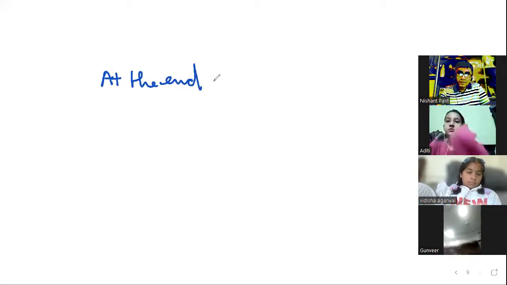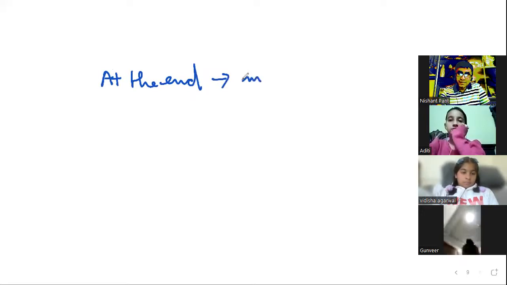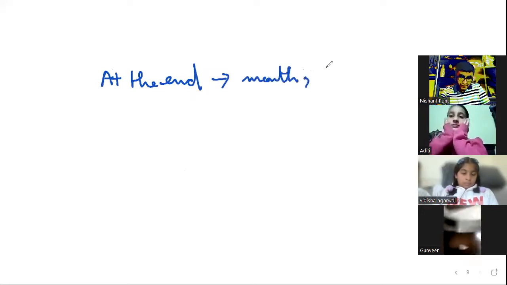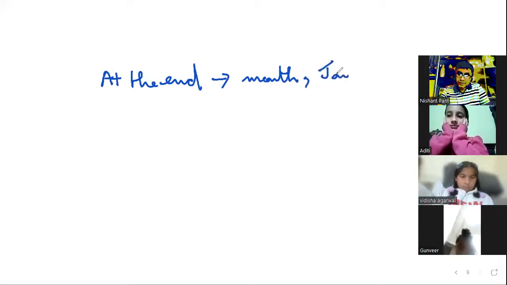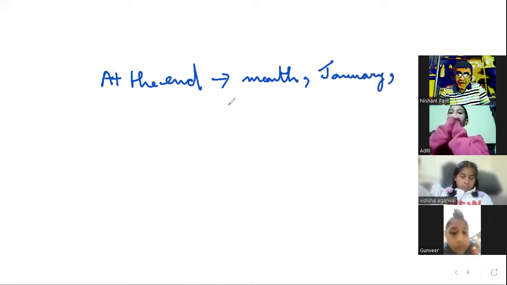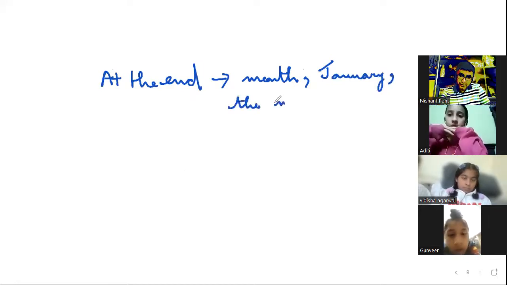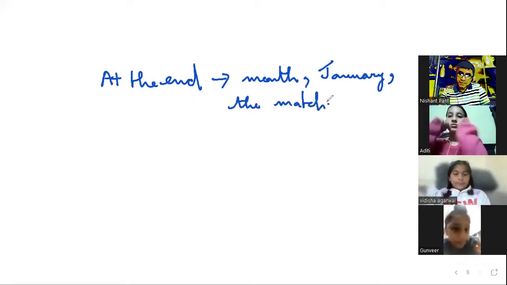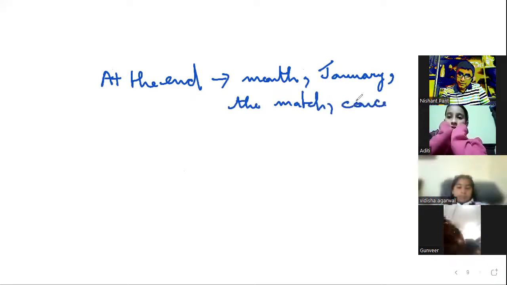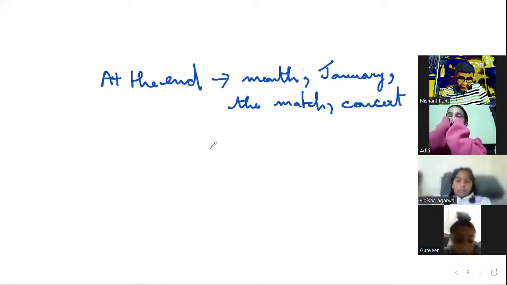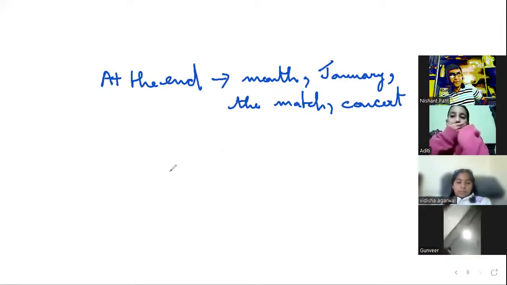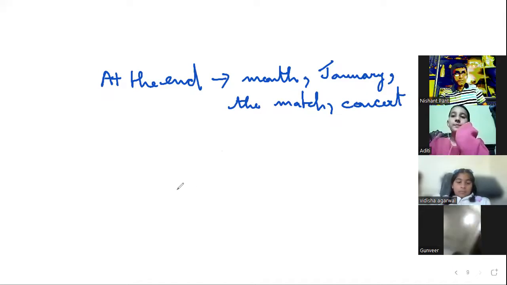So we can use at the end of the month, at the end of January, a name of the month, at the end of the match, at the end of the concert, at the end of the film, right? I'm going away at the end of December, and all the players shook hands at the end of the match.